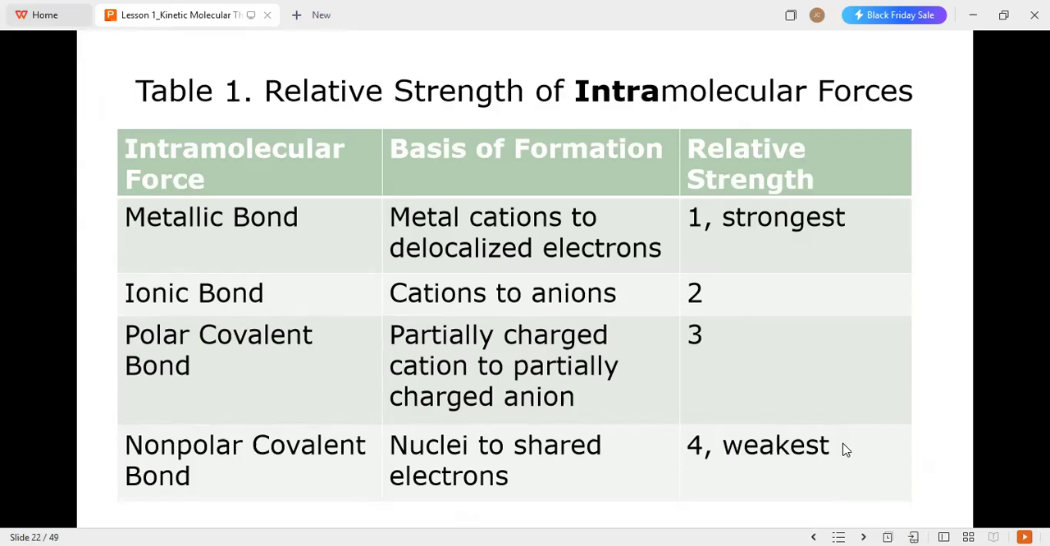And the least, or the weakest among the four, is your non-polar covalent bond, nuclei to shared electrons. In a non-polar covalent bond, there is very similar electronegativity and pool of electrons between the two atoms, thus equal sharing is prevalent. This is between 0 and 0.5 when you get the difference in their electronegativities. So again, these are the four types of intramolecular forces: metallic bond, ionic bond, polar covalent bond, and non-polar covalent bond.